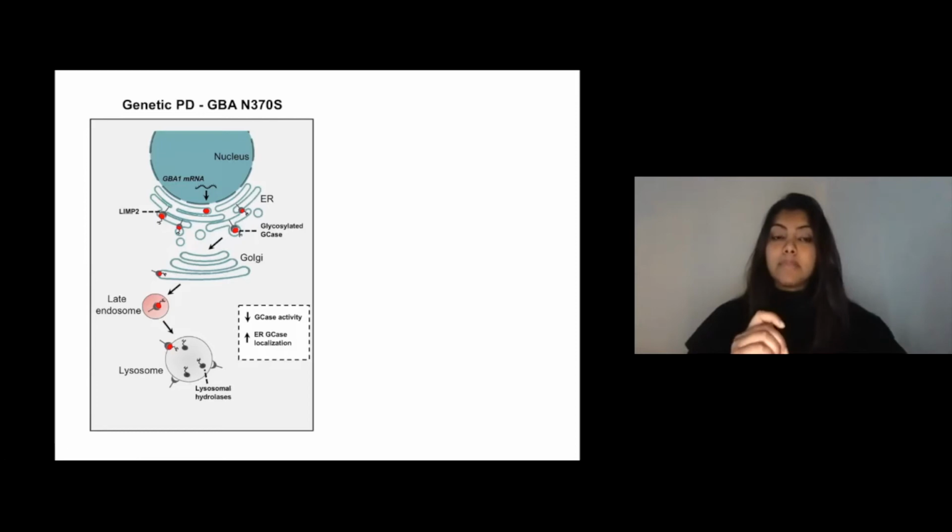So what is happening in these cells is that due to the presence of the mutation, the folding of the protein is being affected, thereby leading to increased retention of the protein in the ER and thereby reduced lysosomal GCase activity. And this is already known before, and this has been shown by other published studies in other cellular systems. So it was interesting that we were able to replicate the same things in our fibroblast cells as well.